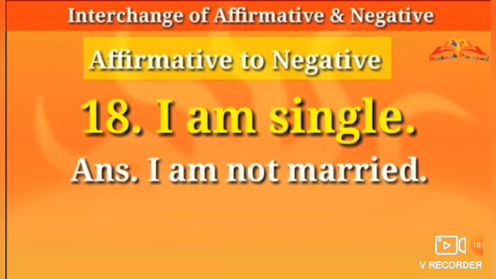I am single. Oh, another interesting sentence. I am not married. I am not married means I am single. We will write one negative word, not, and then we will write the opposite word of the main word in the sentence. Single is your main word, so we will write its opposite word. I am not married.